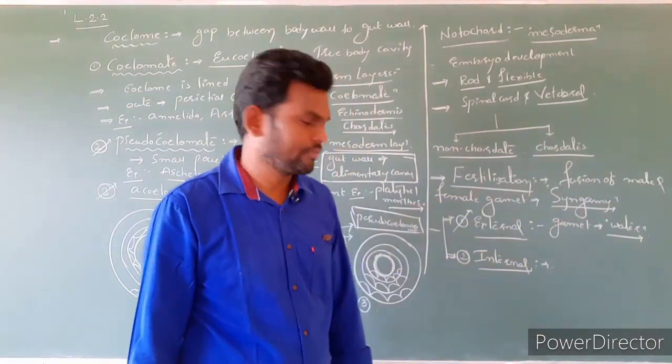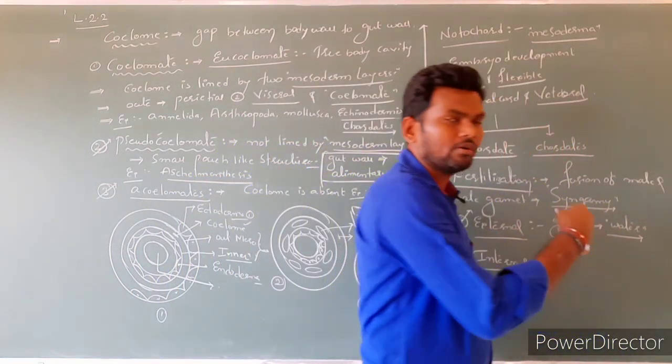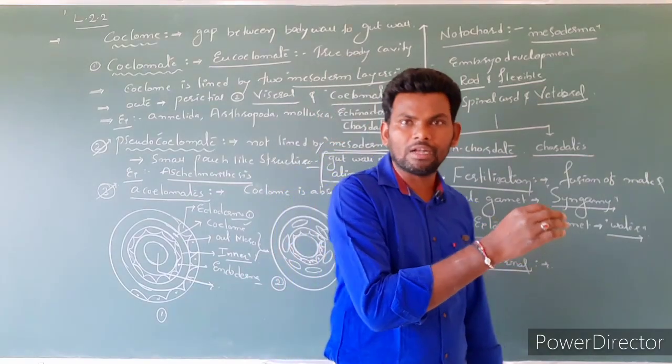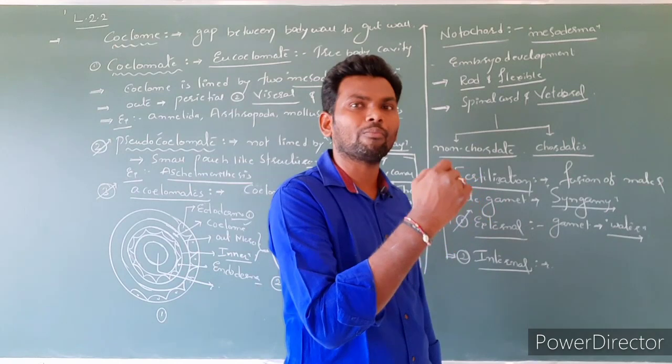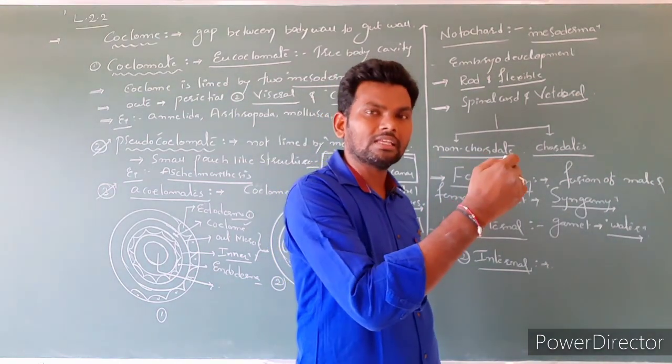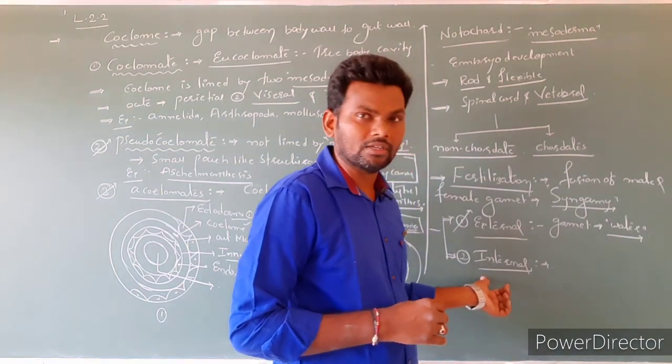Internal fertilization. So here the male gamete reaches the female. The female is not going to release the egg cells to the outer side. The fusion of the male gamete with the female occurs within the female. So such is internal fertilization.